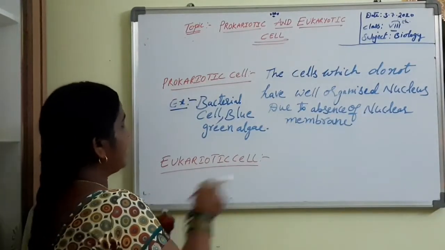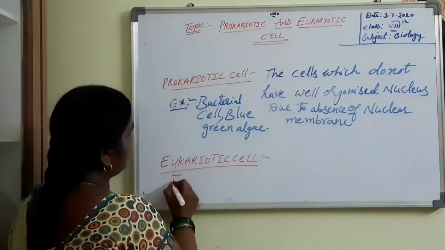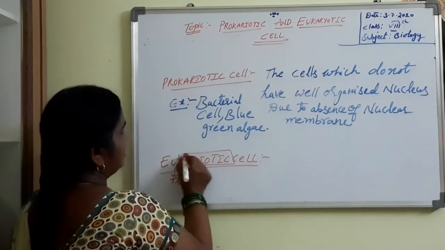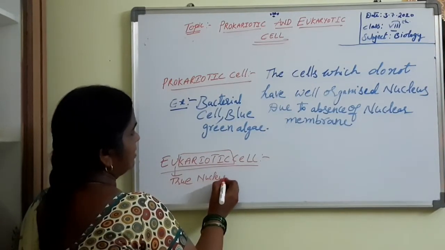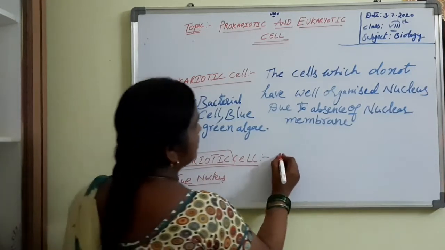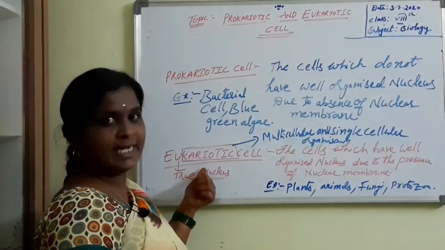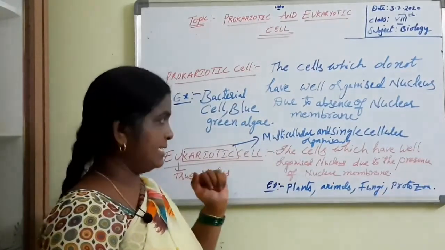Coming to the eukaryotic cell means the true nucleus. U means what, tell me, true. Karyotic means what, tell me, nucleus. So coming to the eukaryotic cell, it is found in multicellular and single cellular organisms.